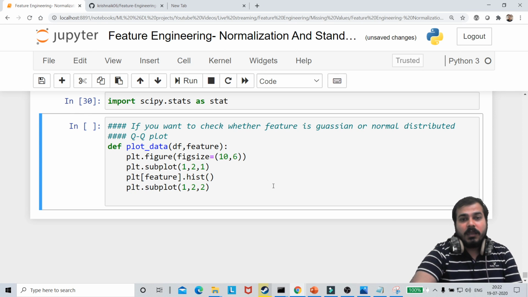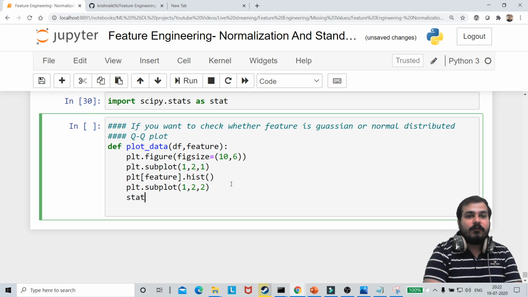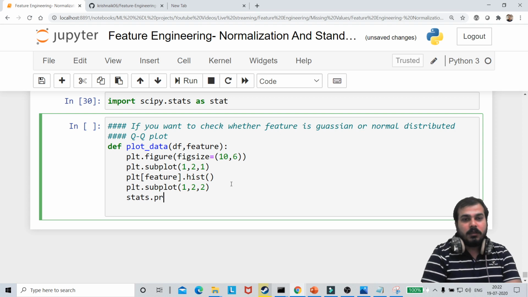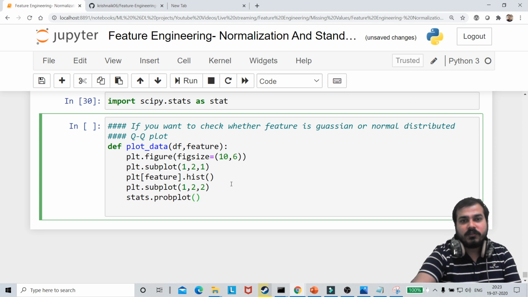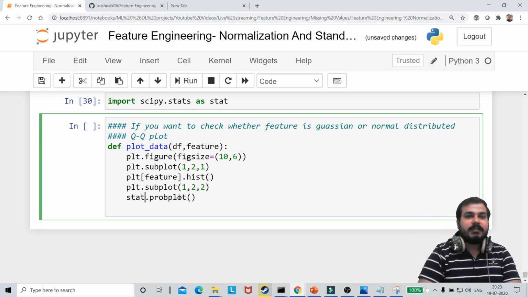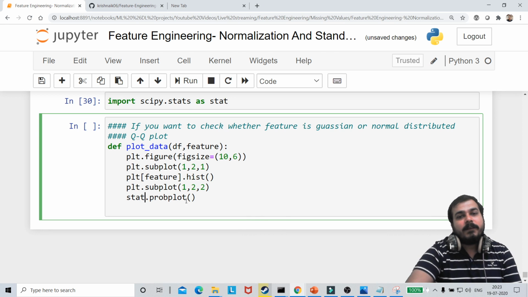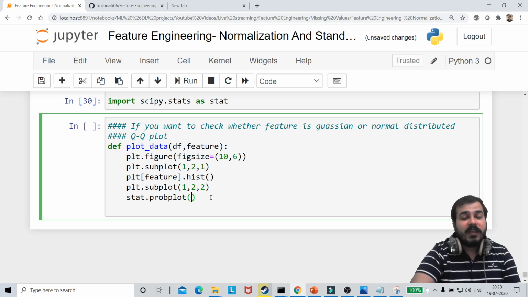I'm going to use this particular library, and it will be helpful for constructing the QQ plot. Now inside stats, there's a function called probplot. If I press shift tab, I'm not able to see why. Oh, it is stats. So stat dot probplot. The first variable that I have to give is the variable for which I want to see whether the QQ plot is working fine or not.